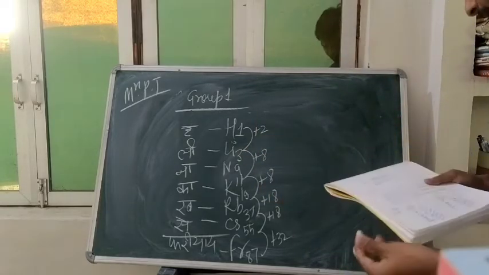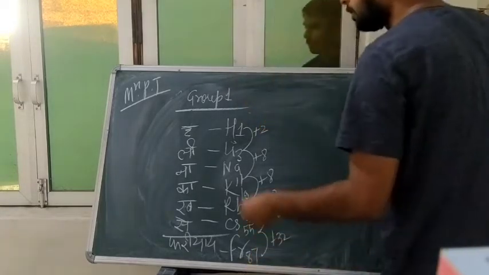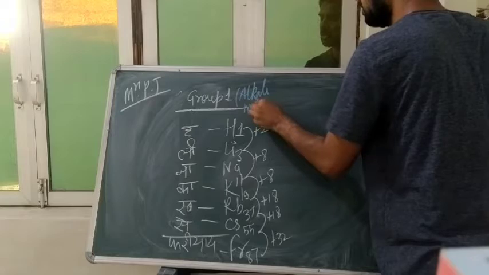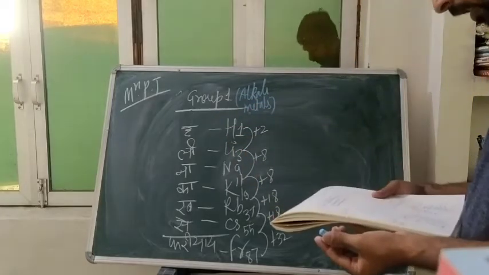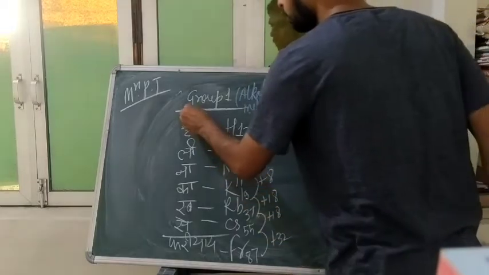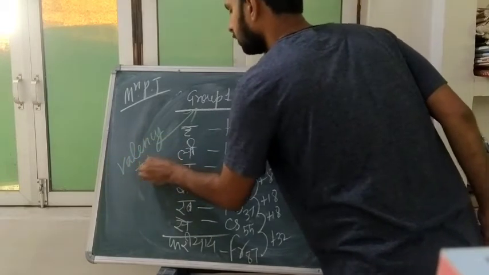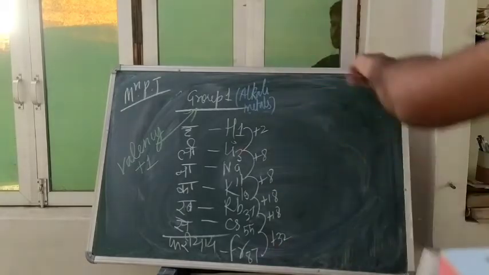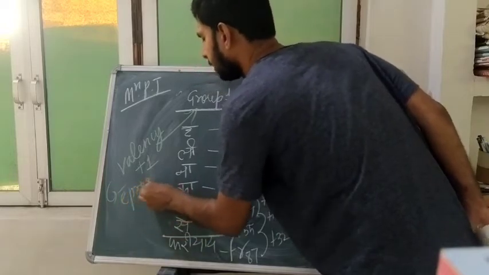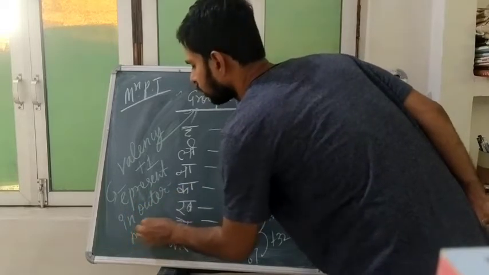Okay, so this will be there, and it is called our alkali metals. Group first is called our alkali metals. Except hydrogen, all will be metals, and it will have valency plus 1. Plus 1 means it will lose an electron. Valency means electrons present in the outermost shell.